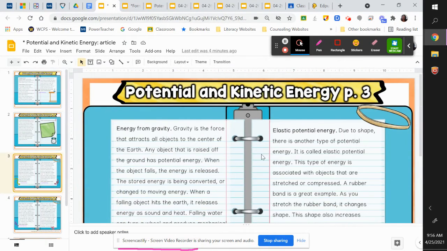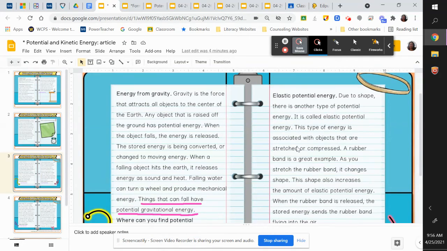Elastic potential energy. Due to shape, there is another type of energy. It is called elastic potential energy. This type of energy is associated with objects that are stretched or compressed. A rubber band is a great example. So think of a rubber band. You can pull it, and it can kind of hold it still.